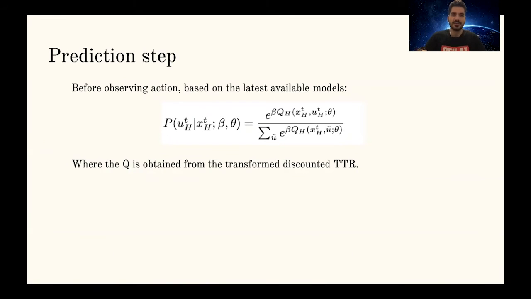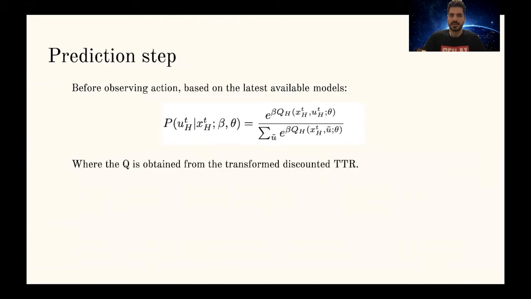Right now, we want to talk about the prediction step. As you can see, in this step, before we actually observe the actions, we need to update our probability of different actions. And so we are going to use this formula.